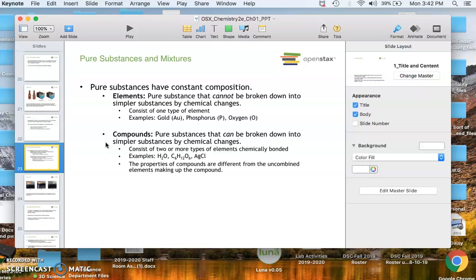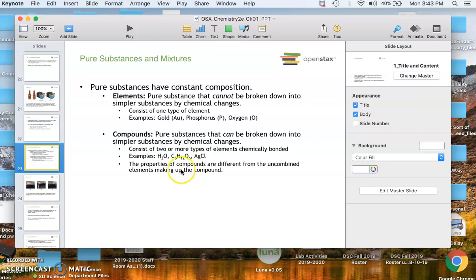So a pure substance, you can either have elements, and so we know elements cannot be broken down into simpler substances by chemical means. So examples are gold, phosphorus, oxygen, iron. Any kind of element that was listed on the periodic table is considered an element. So compounds are not listed on the periodic table because they consist of two or more different elements, and they can be broken down by chemical means.